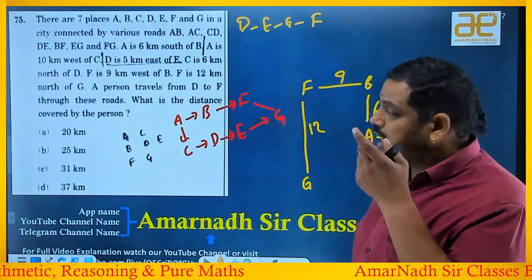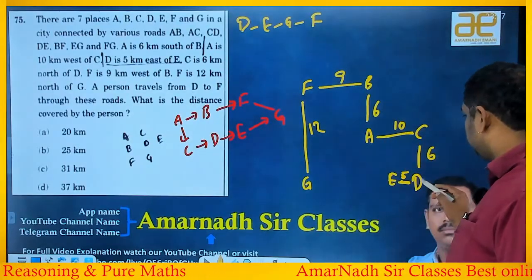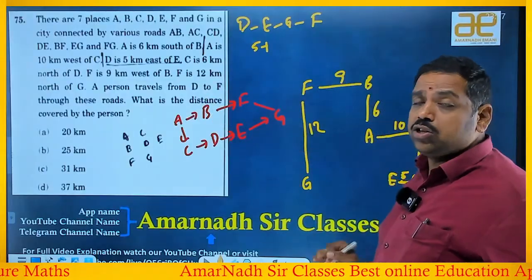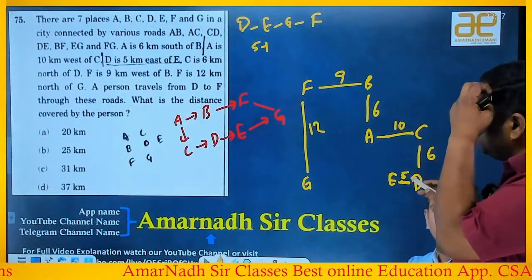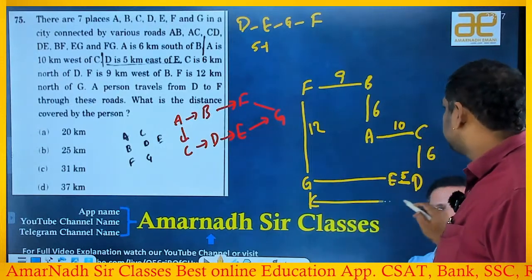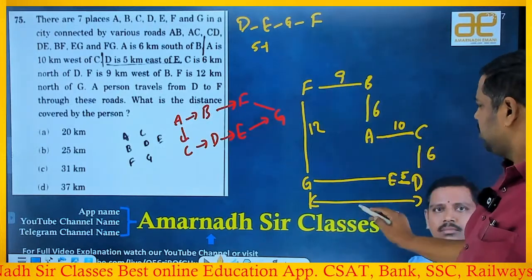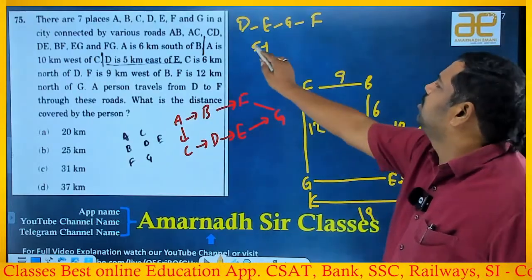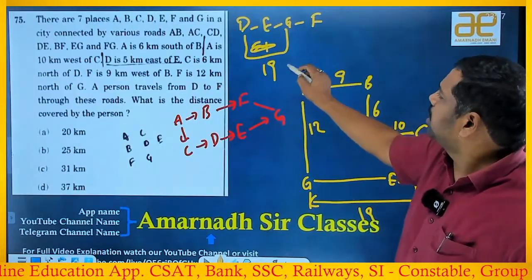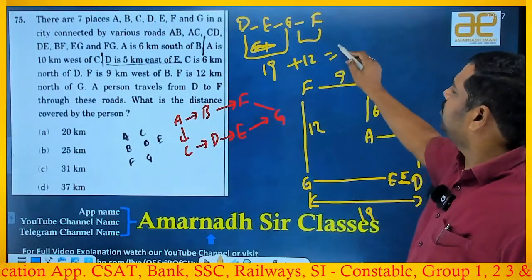D to E is 5 kilometers. He's just asking the distance, not the shortest distance. E to G: this is 10, this is 9, so total is 19. So D to G altogether is 19 kilometers. G to F, 12 kilometers. So total is 31 kilometers.